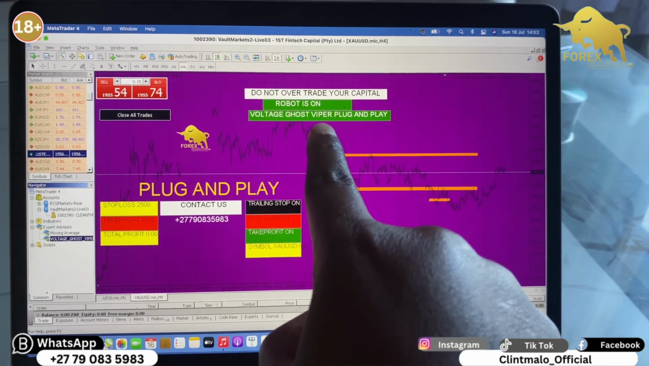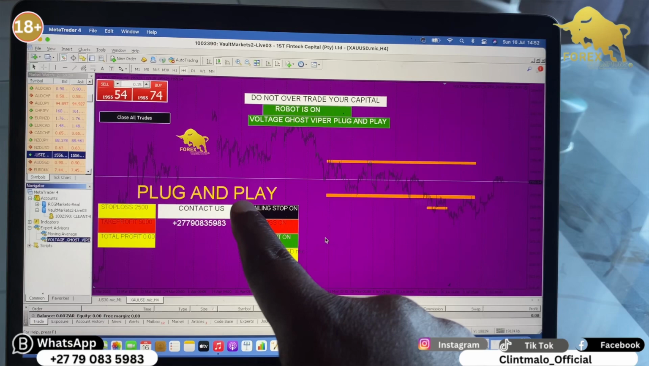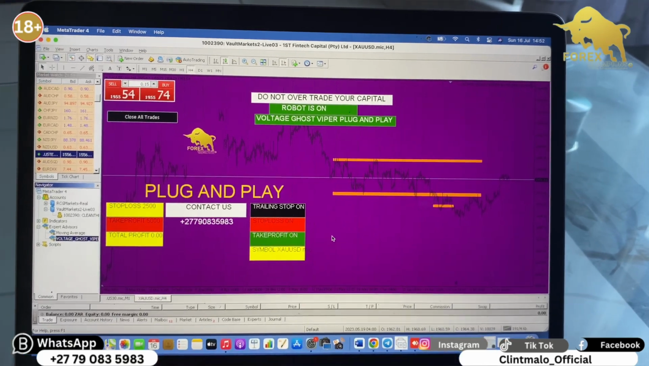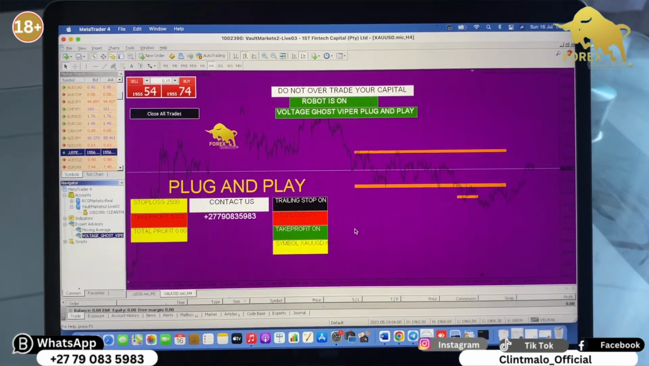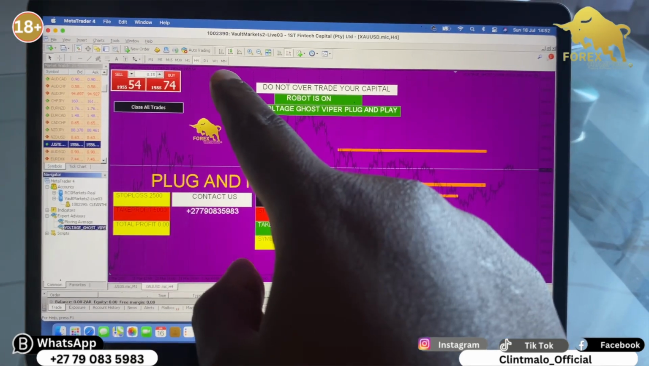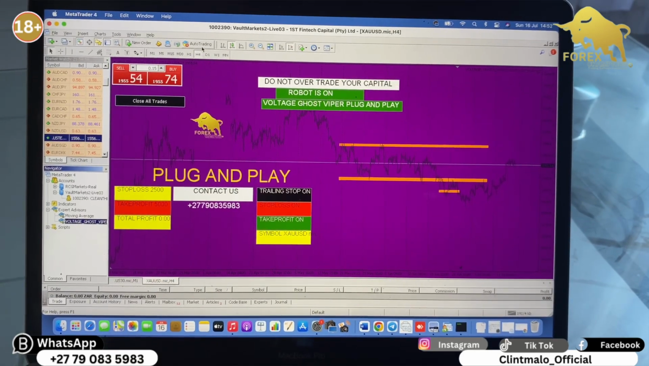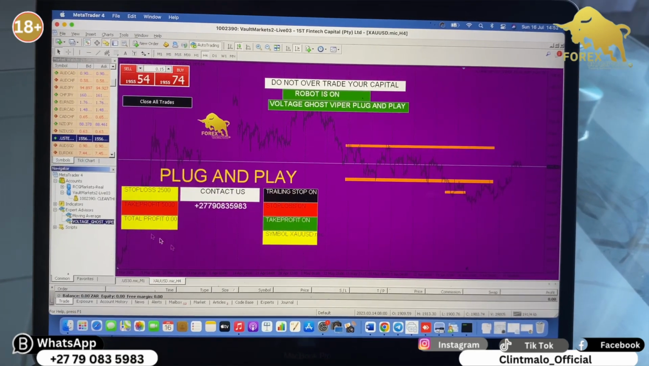The Voltage, plug and play. So it's already on the screen. It's already installed. Then you select your time frame. Then you switch on your auto trading at the top there for it to start operating.